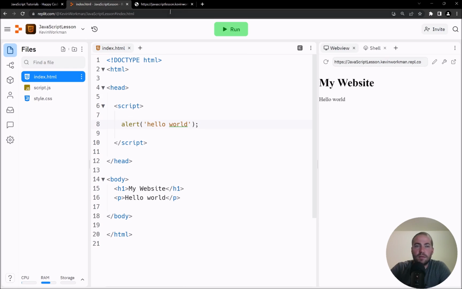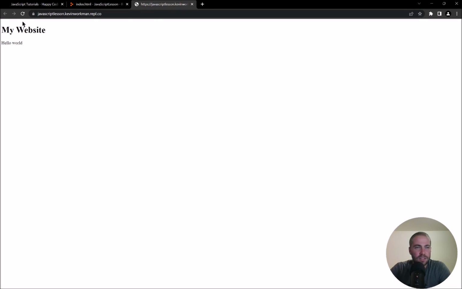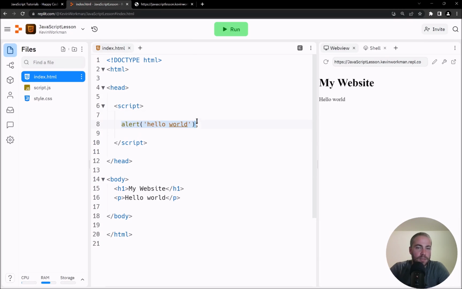Next, let's say I've got my alert line of code here working, and that's good, but it's not really useful right now unless you want to annoy your users and just say hello world at the very beginning. This is probably not what your end goal is if you're learning JavaScript. Likely you want to do something like, when the user clicks a button, do something with some information that they entered and interact with the user that way. So the next thing I'm going to talk about is how do I get this to happen not when the page first loads, but instead when the user clicks on something.